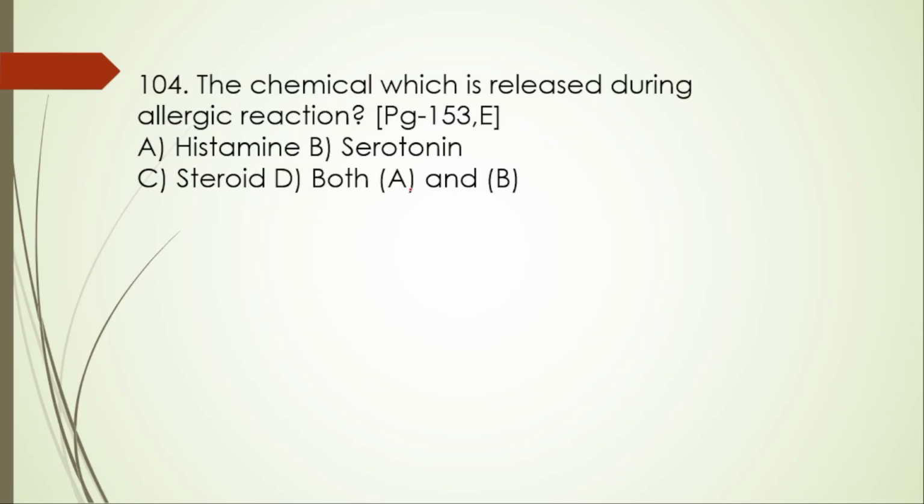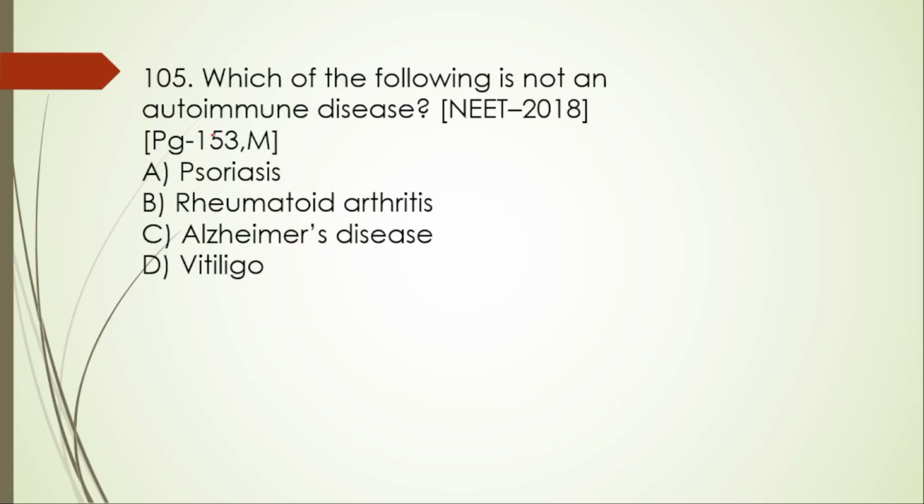Next 104. The chemical which is released during allergic reactions. A, histamine; B, serotonin; C, steroid; and then D, both A and B. So here the right option is option A, histamine. During allergic reactions, what happens? Mast cells and then basophils release the histamine.